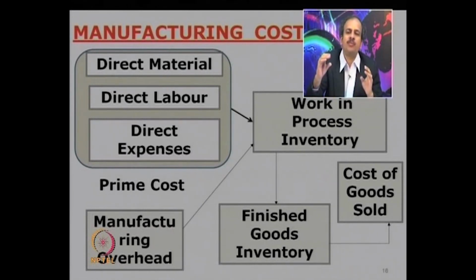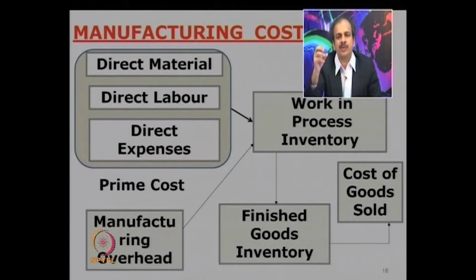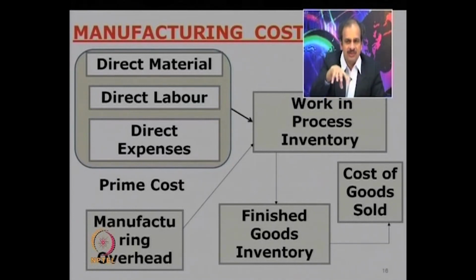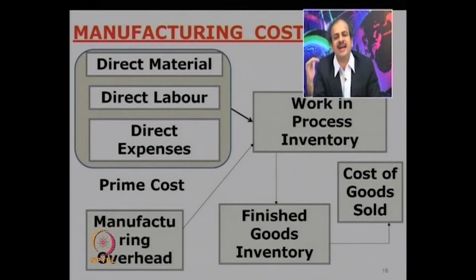Now on this work in progress, manufacturing overheads are charged. So we get finished goods inventory. On finished goods inventory, other costs like admin costs will be charged and that will be treated as cost of production. To this, if you add marketing costs, you get cost of goods sold. This is how generally the cost chart is seen.